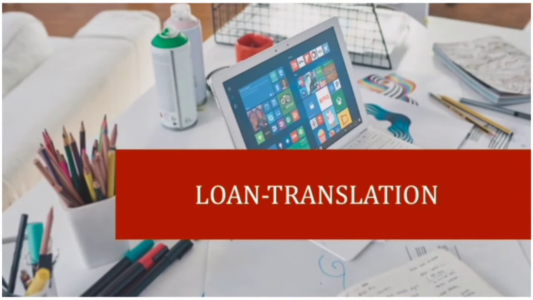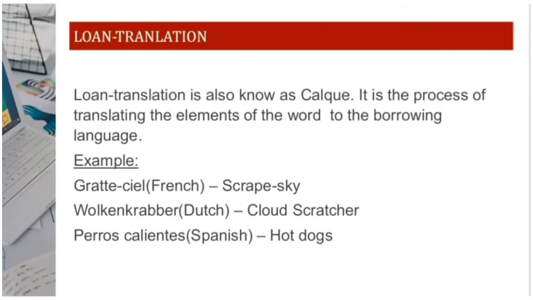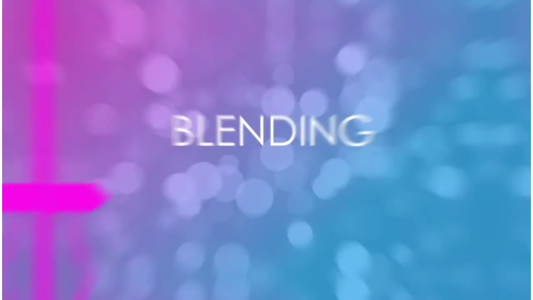Loan translation. It is also known as calque, which is a process of translating the elements of the word to the borrowing language. For example, gratte-ciel, which is a French word, is translated as scrape sky. Wolkenkrabber, a Dutch word, is translated as cloud scratcher. Perros calientes, a Spanish word, is translated as hot dogs.